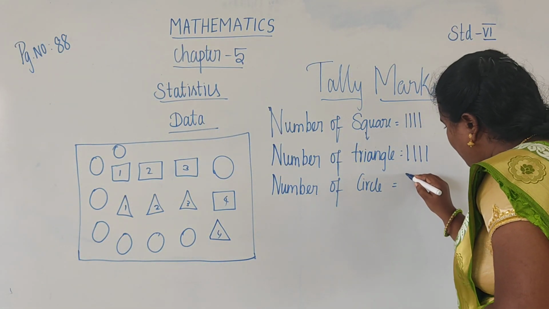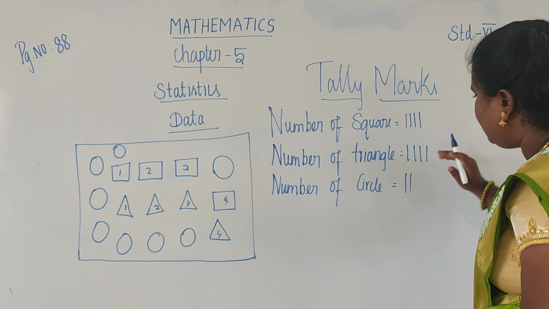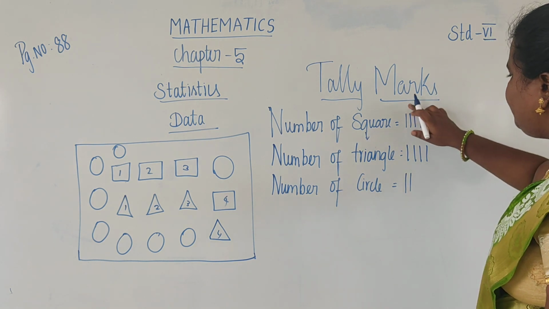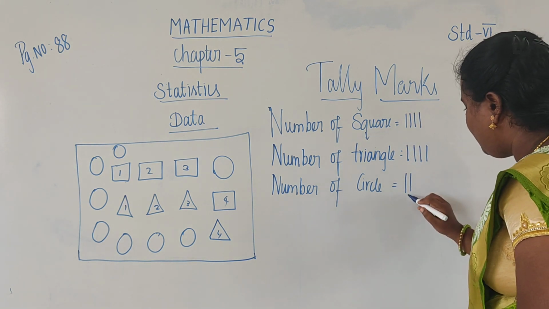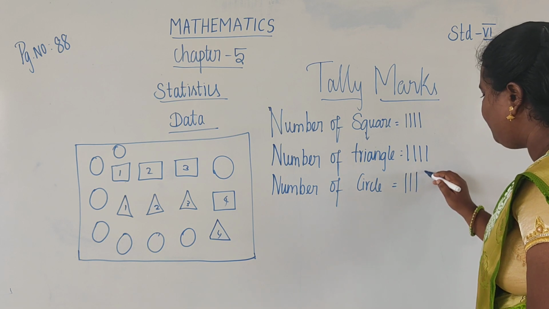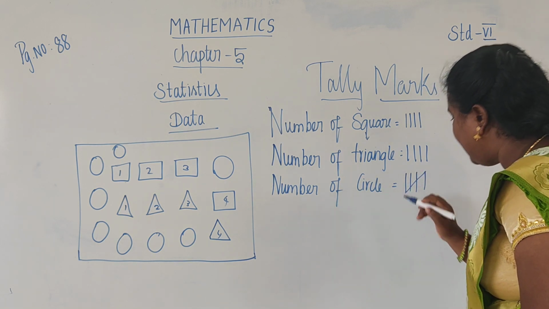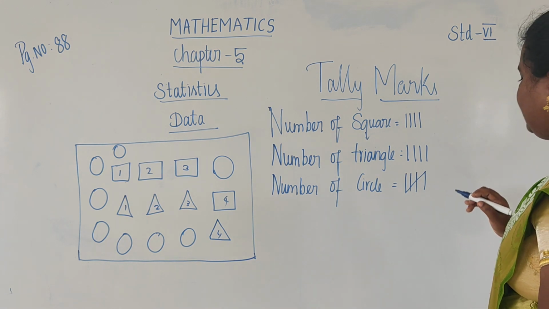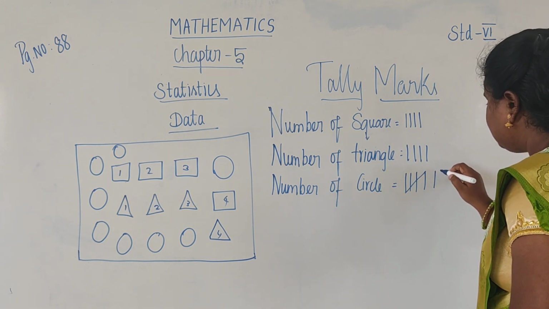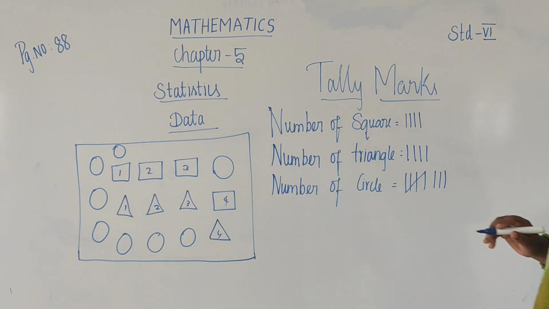Listen. 1, 2, 3, 4. The tally marks are drawn vertically, and the fifth tally mark is slanted. Okay, the fifth tally mark is slant, and then 6, 7, 8. Okay, students, how to draw tally marks? Can you understand?